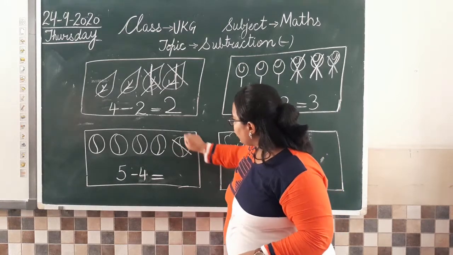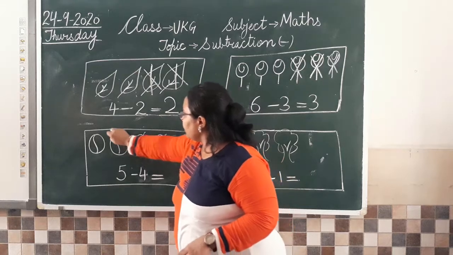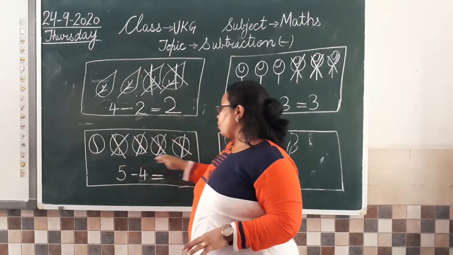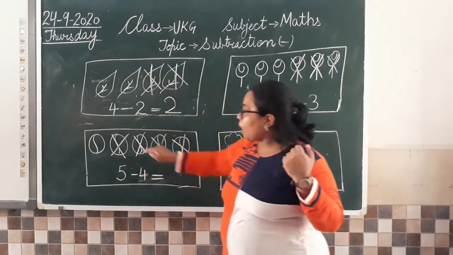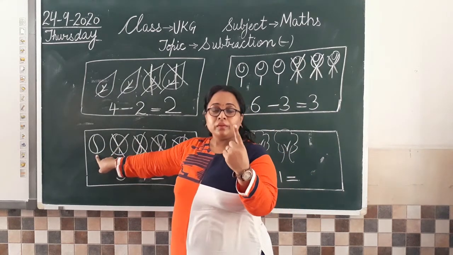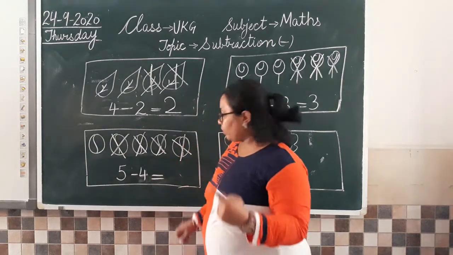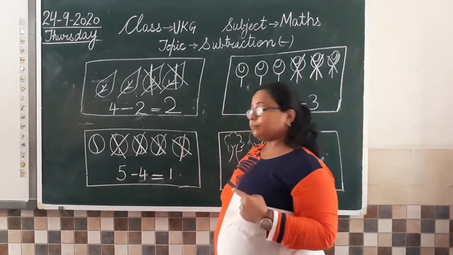तो अब 1, 2, 3, 4. 4 balls तो हमने दे दी. Now how many balls is left with us? Only 1 ball. Because 4 balls you have given. Now you have only 1 ball. So we'll write 1 here.